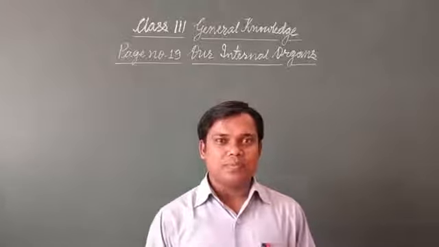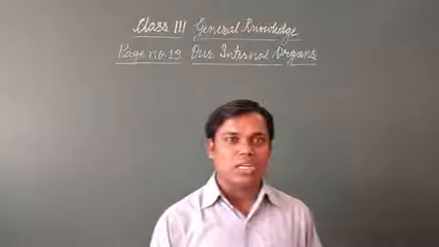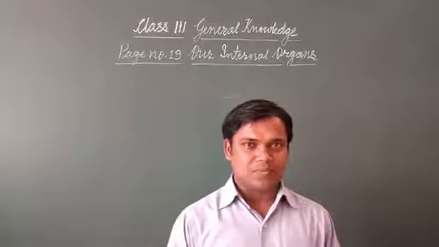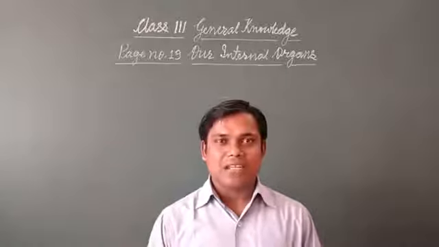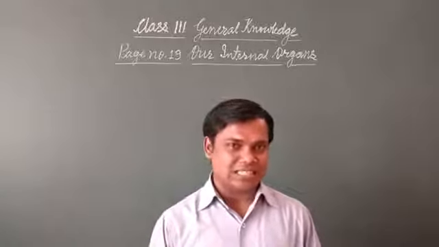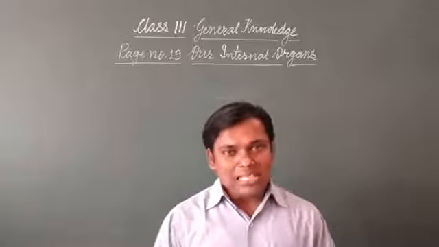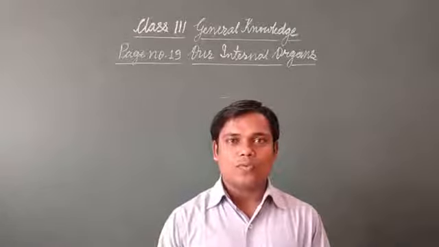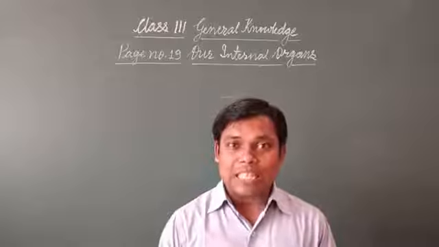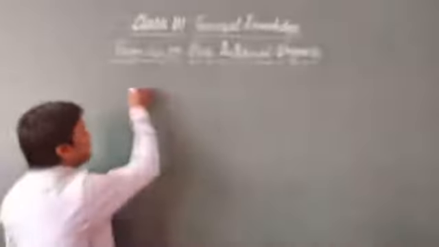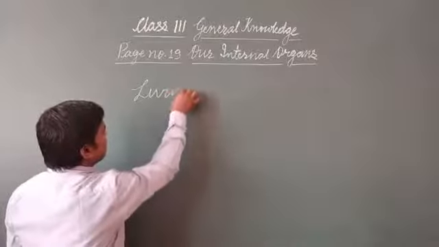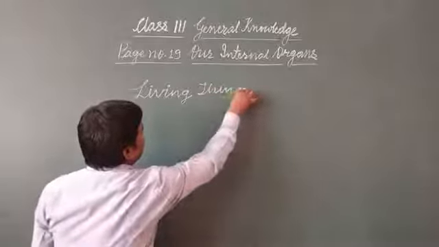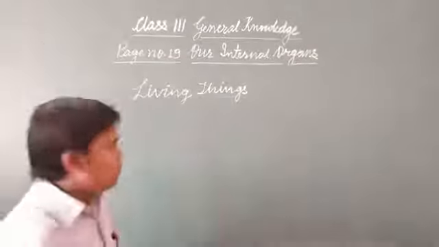Dear students, I hope you must have read in your science book about living and non-living things. All living things are made up of cells. Or we can also say that the cell is the smallest unit of living beings. That is, you have learned about living things. These all living things are made up of cells.